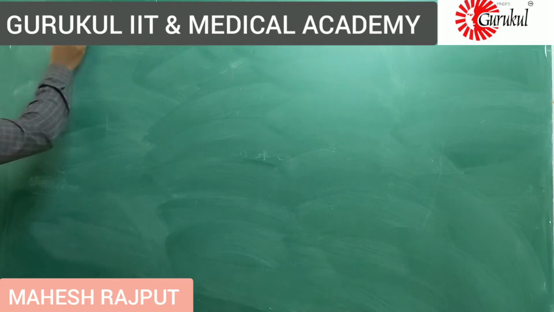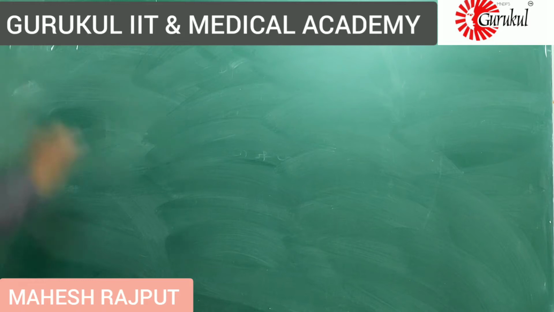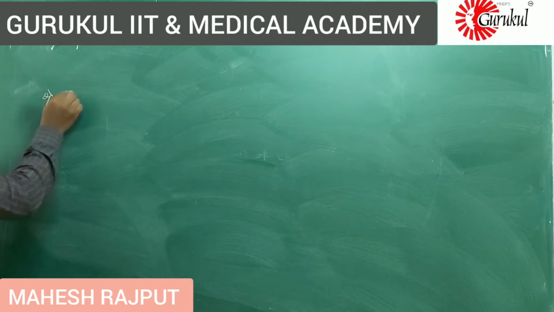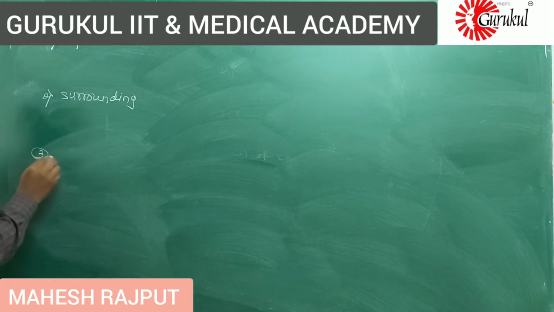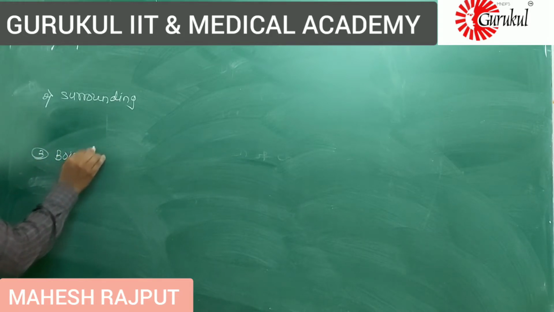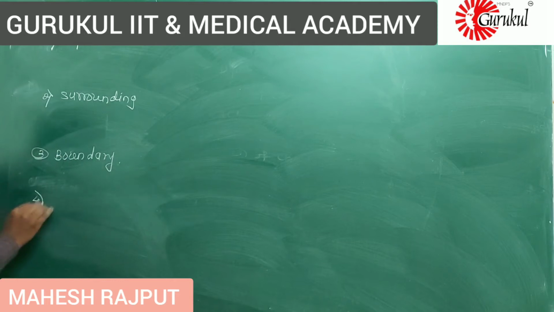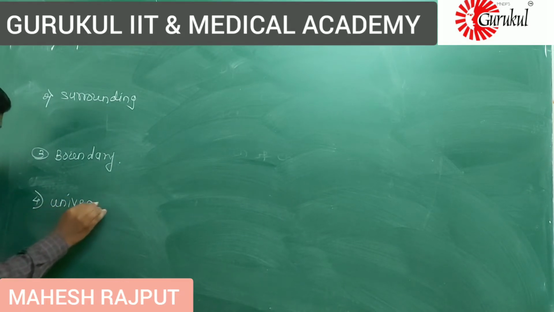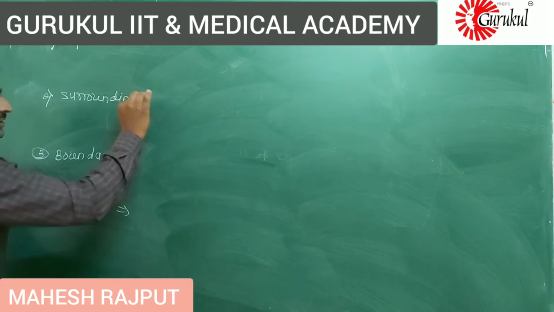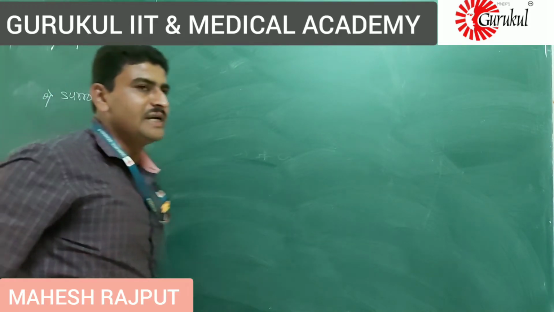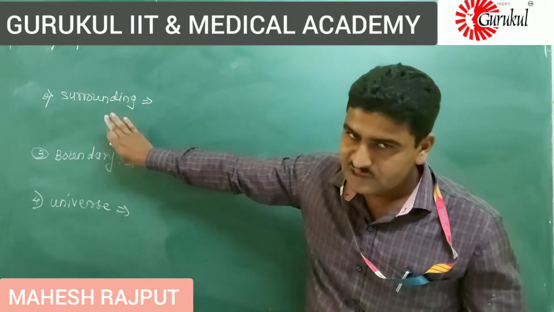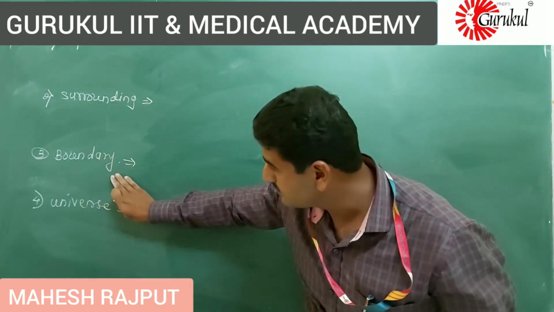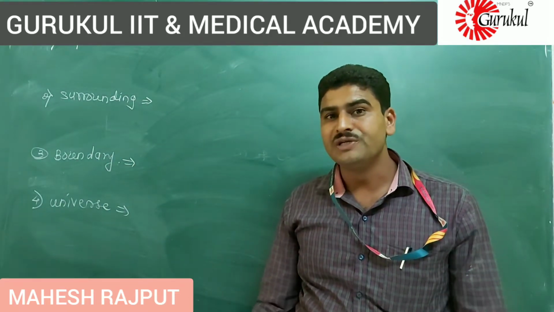The first important concept is about the system. The second important concept is about the surrounding. The third important concept is about the boundary, and the fourth important concept is about the universe. These first four concepts are interlinked with each other.